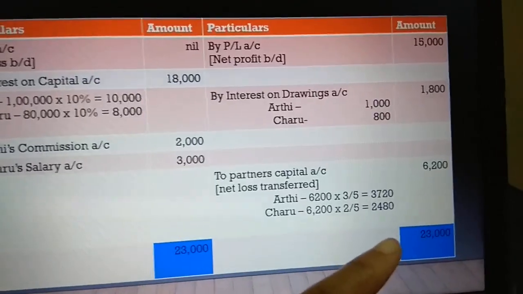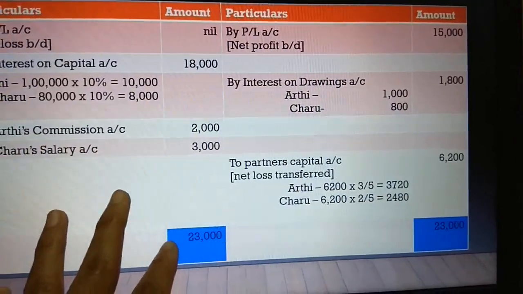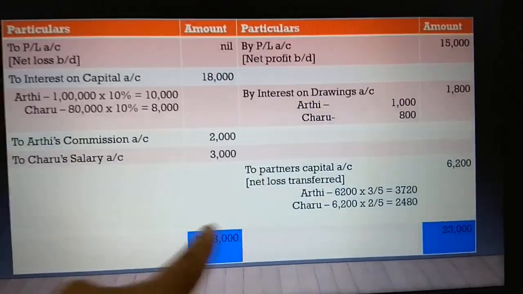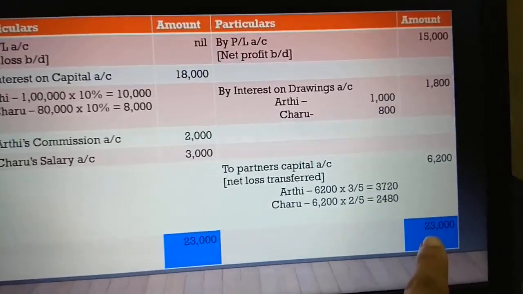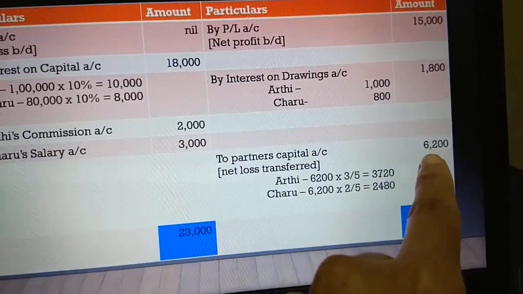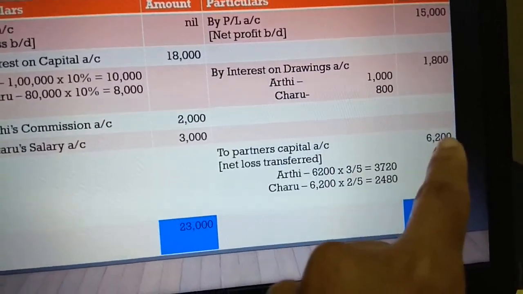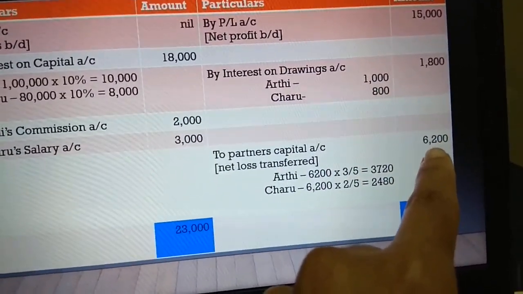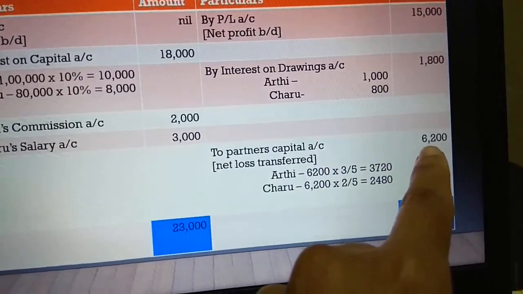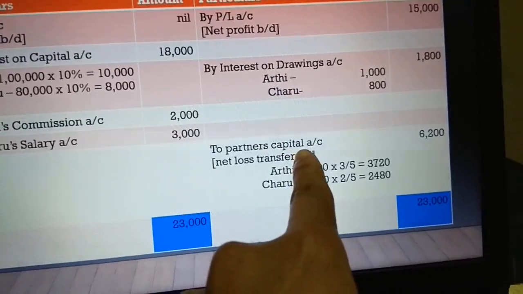So I have taken the same total on the credit side. Now the debit side value is greater. Take the debit side total, take the same total on the credit side, and we are going to find out the balancing figure on the credit side. So here, when your debit balance is greater, we get a loss. So 6,200 is the difference that is going to be treated as a loss, transferred to the partners' capital accounts.